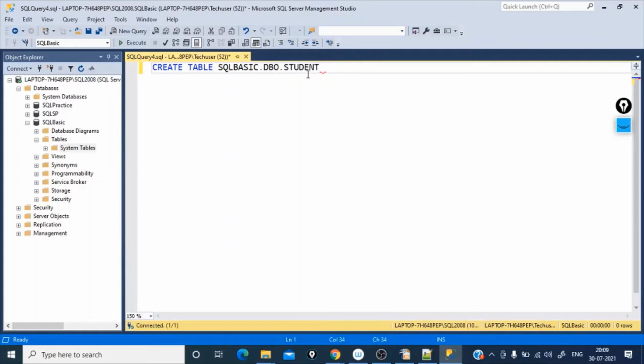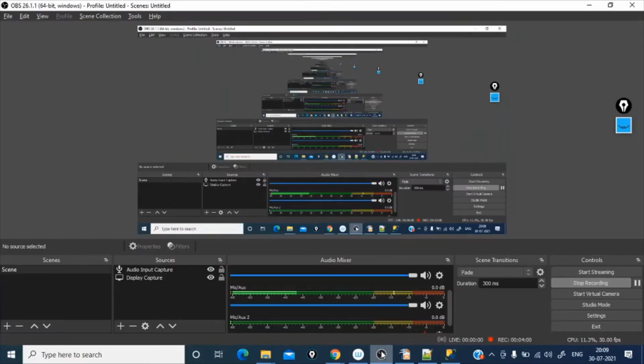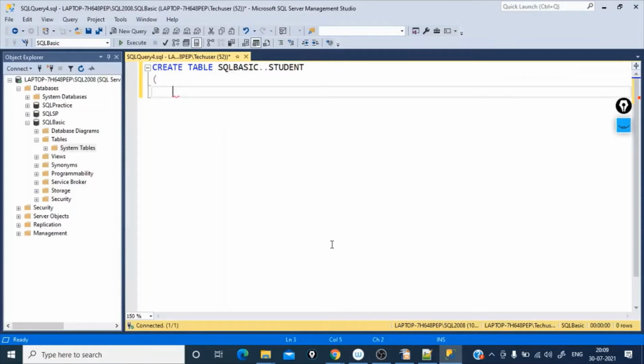This is one way to specify the name, but the other way is instead of giving dbo, just remove it and have two dots. That would be sufficient. And then just open the bracket. Let me check the recording. Oh, looks fine.